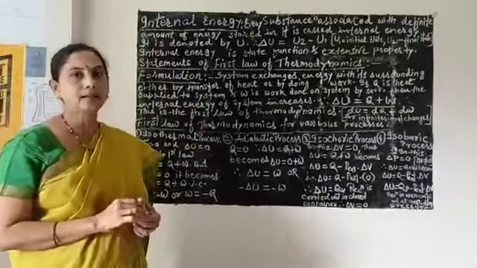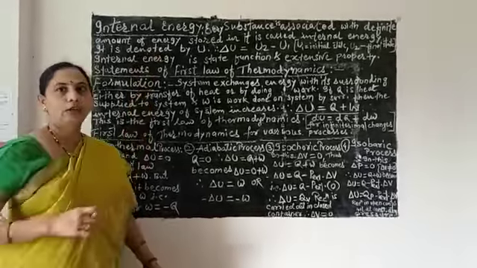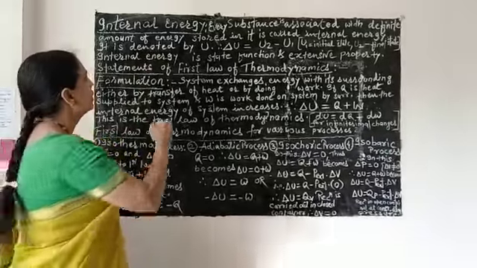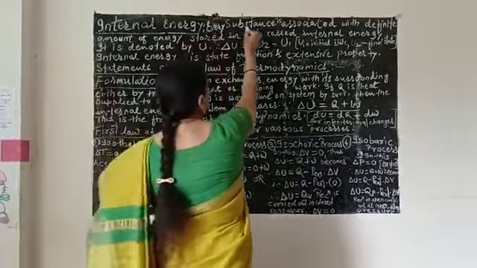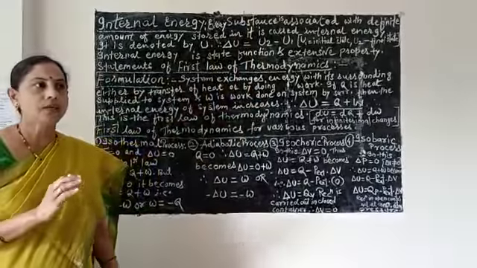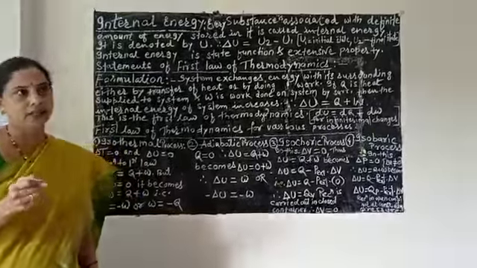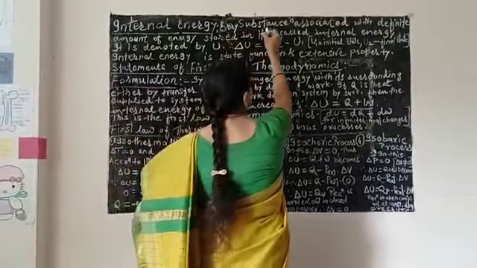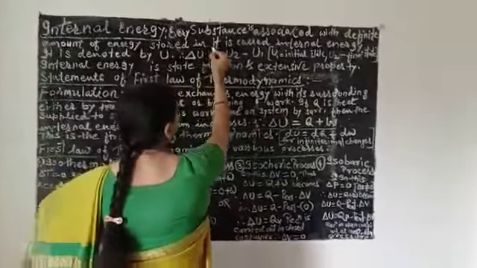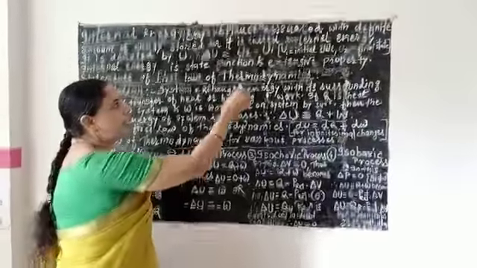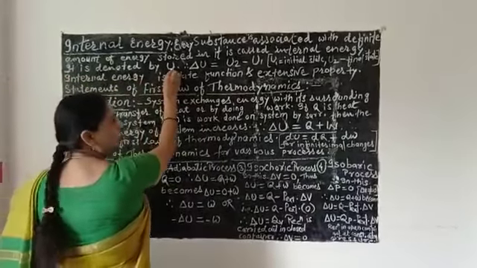See here, internal energy. Our next topic is internal energy. It can be a 1 mark question for the definition. See here, it is very simple. You must be knowing that every substance has a certain stored amount of energy in it, and therefore every substance is associated with a definite amount of energy stored in it. It is called internal energy, and it is denoted by U.